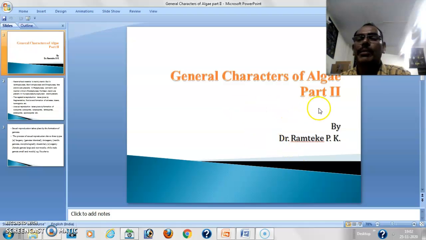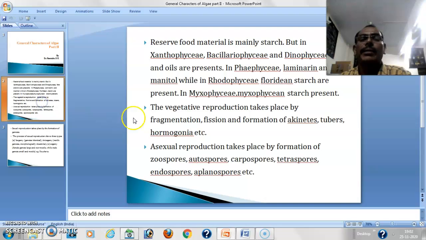General characters of algae, part 2. Already we have studied the general characters of algae, and now the remaining portion of the general characters of algae.